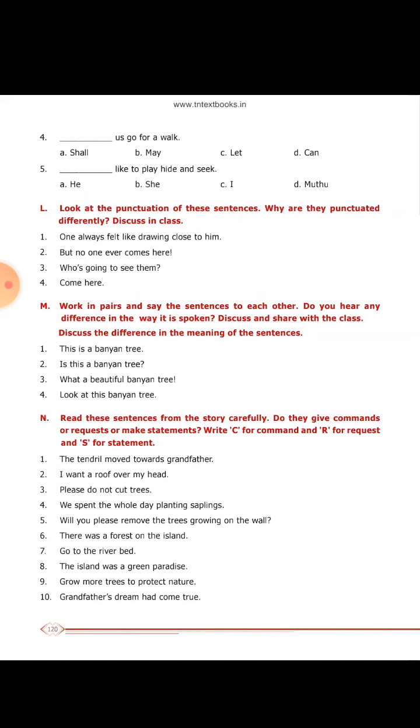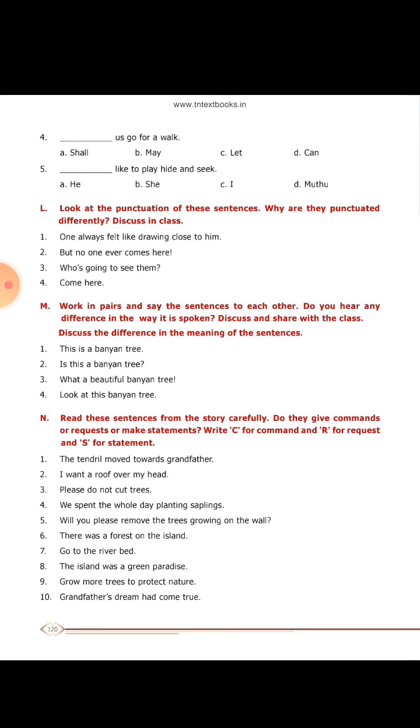This is a banyan tree. This refers to a statement. Next one, is this a banyan tree? Refers to a question. What a beautiful banyan tree! It refers to exclamatory. Look at the banyan tree. Refers to a statement. Okay, here in N, Roman letter N, you can see 10 sentences which indicate some changes in the sentence, and you have to write S for statement, R for request, and C for command.